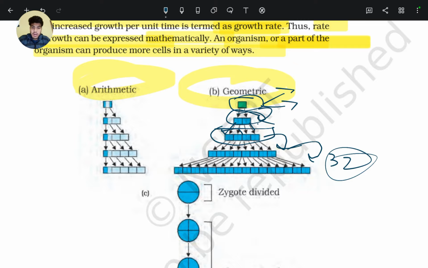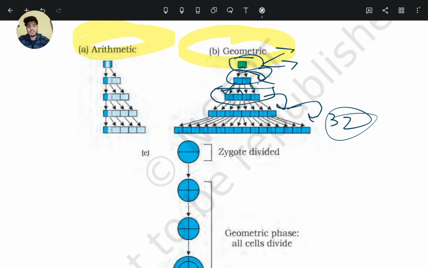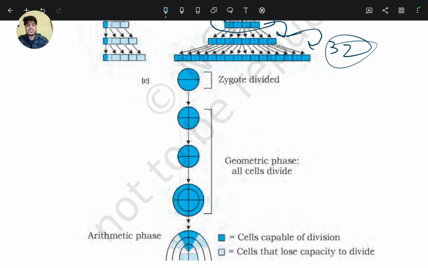So this is an example of geometric growth. Example: when the zygote divides, it forms 1 to 2 and 2 to 4. Here it is the geometric phase. All cells divide in the geometric phase.